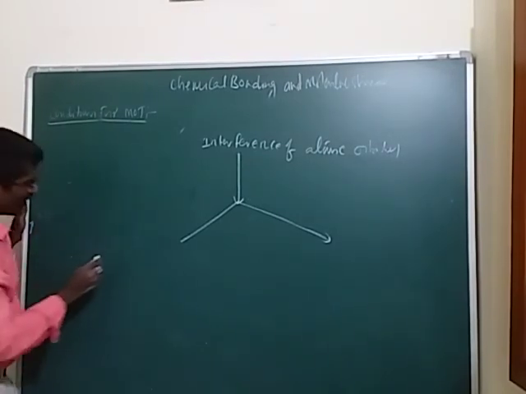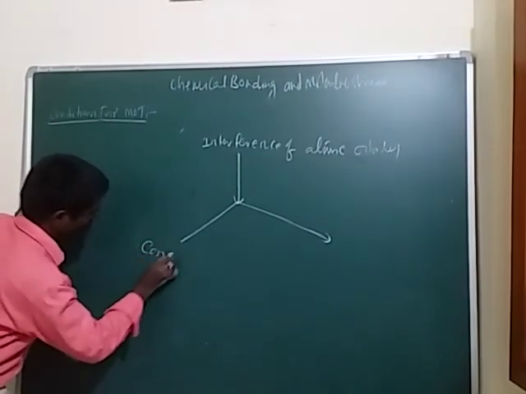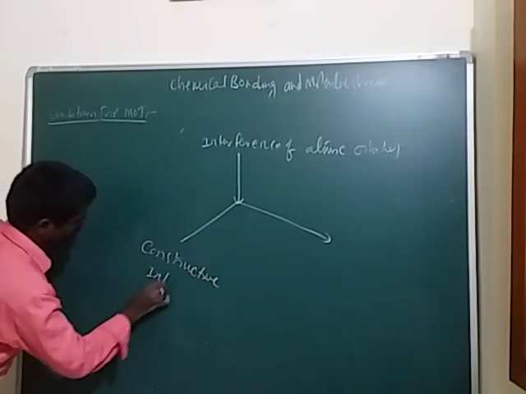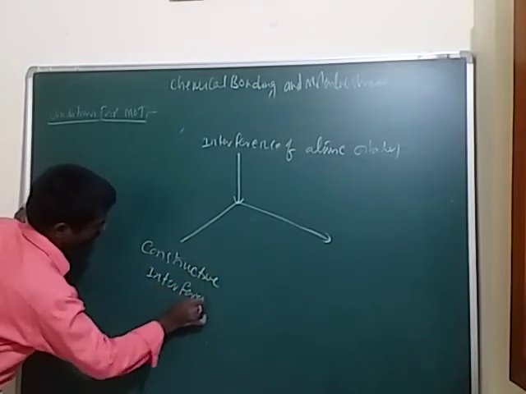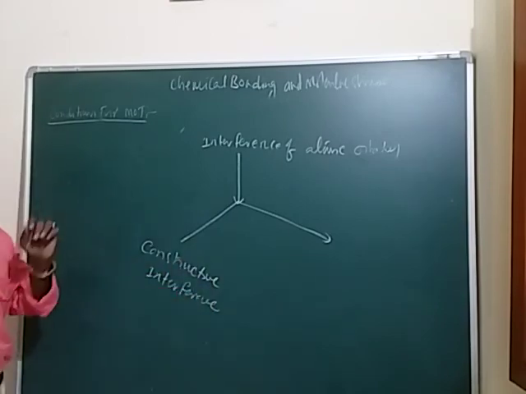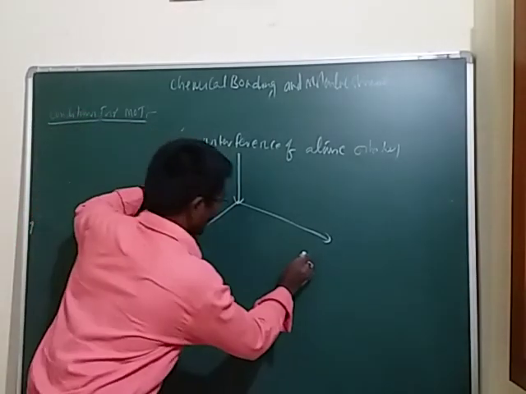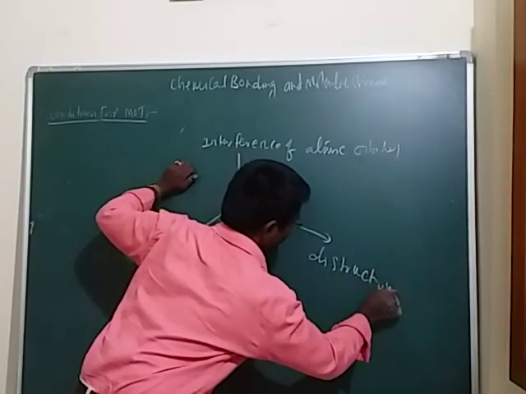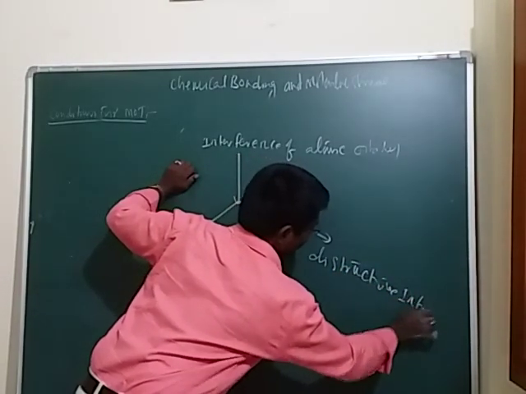One is constructive interference, and the other is destructive interference, students.